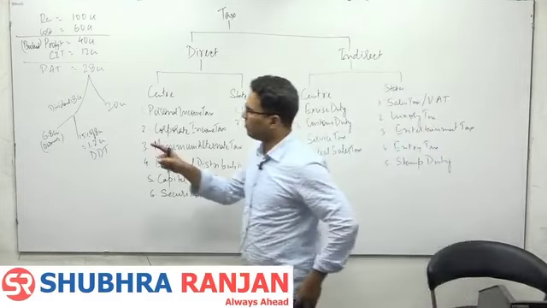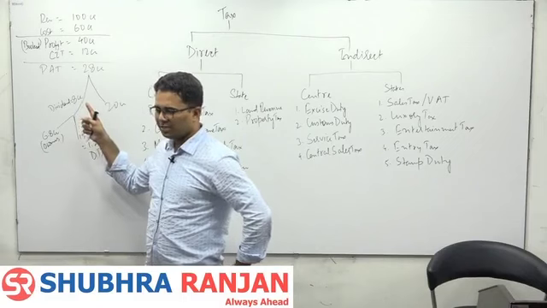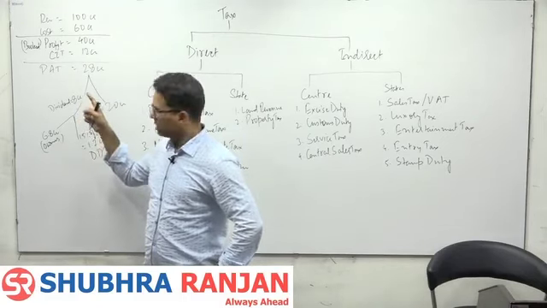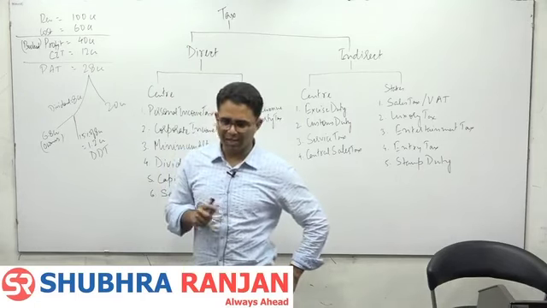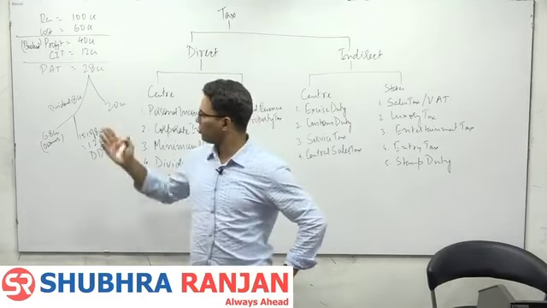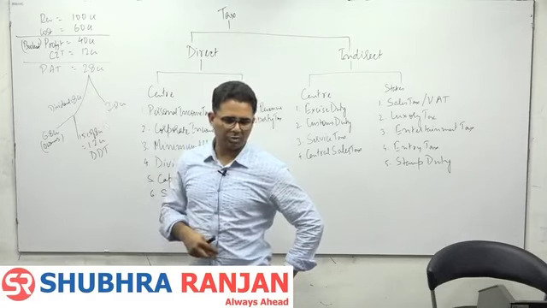Why does the government impose tax here? So that companies, rather than paying money back to the owners, invest into the business. They should not try to extract money out of the company. They should invest into the business. So here there is no tax. If the company wants to pay the owners, then there is tax.